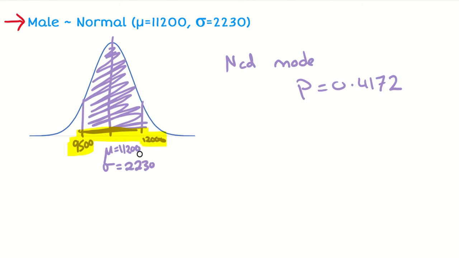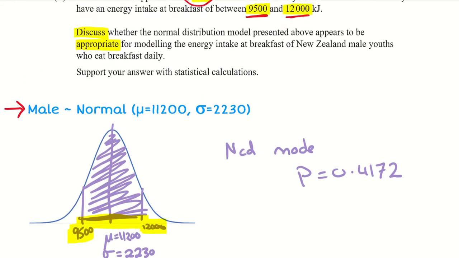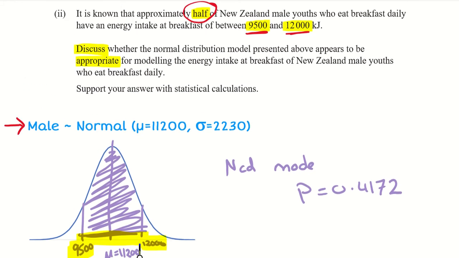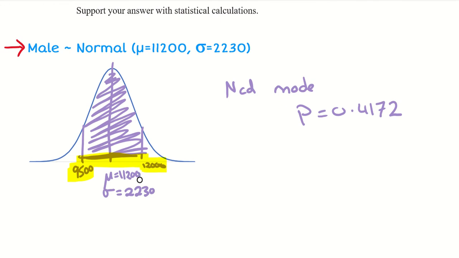Okay, so that's what using this distribution gives us, that probability. Now we need to discuss whether that is appropriate. And the claim was that approximately half of those would be between these. Now 41%, is that close enough to half? I would say no. And so that's what my comment would be now. This is not close to 50%.